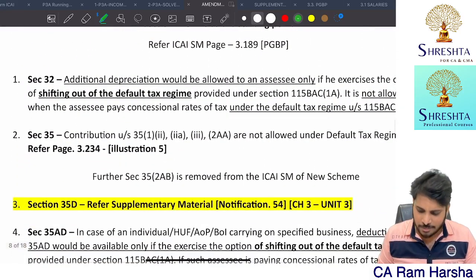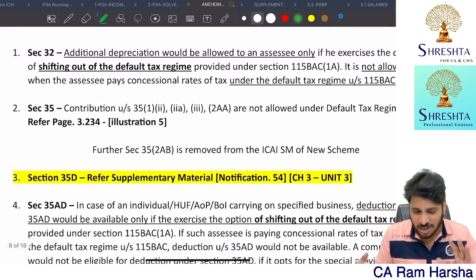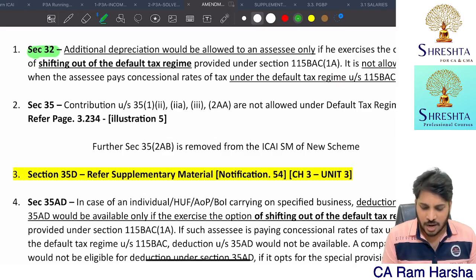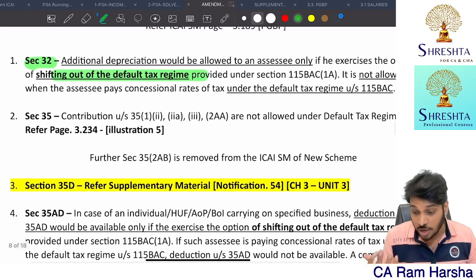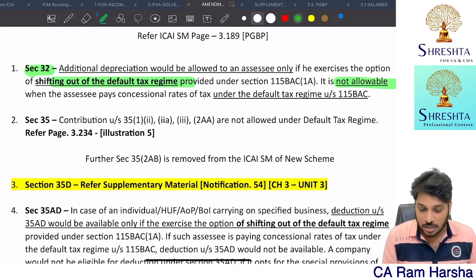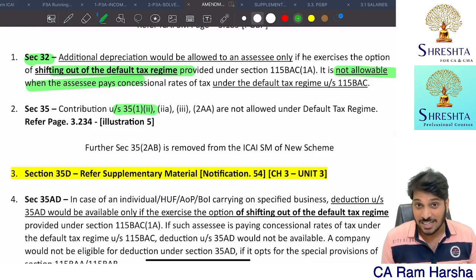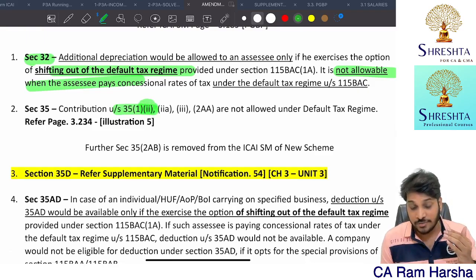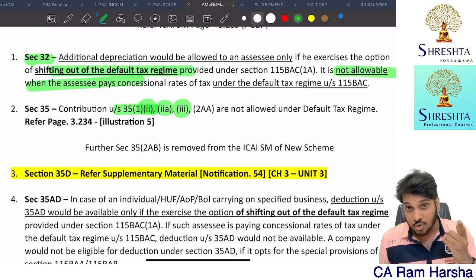And whatever remaining amendments I'm showing you here are just 115BAC, section 32 under the default tax regime. If you're going for the default tax regime, you cannot claim additional depreciation. And you cannot claim deduction for contributions to a scientific research association for scientific research, to a company for scientific research, to a research association for social or statistical research, to a national laboratory, IIT, universities.